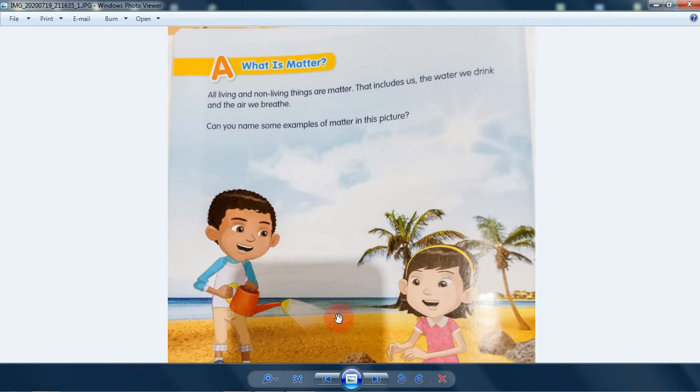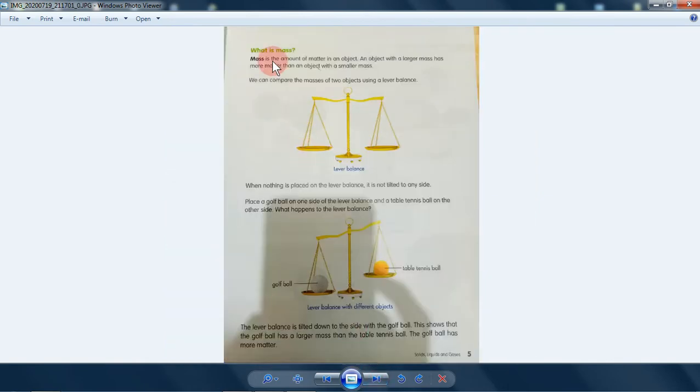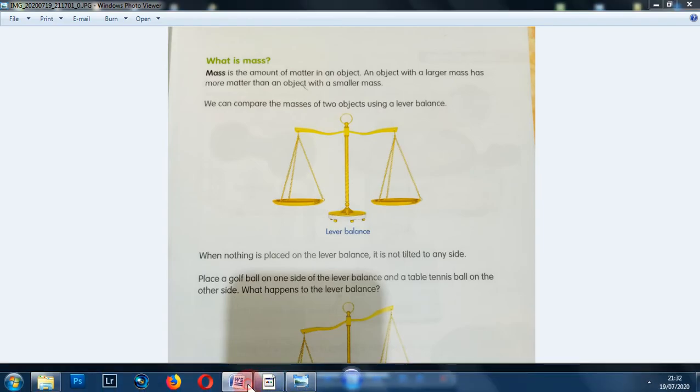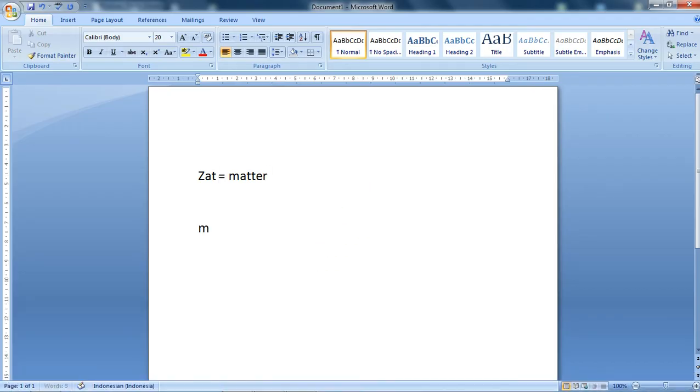Actually, matter contains mass. What is mass? Mass in Indonesian, let's say mass equals massa in Indonesian. So yeah, mass is massa in Indonesian. It's like weight, but it's not weight.